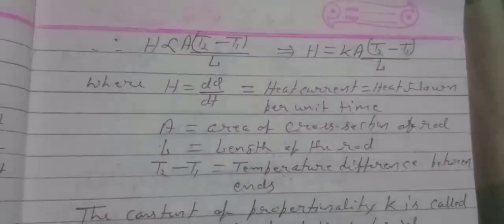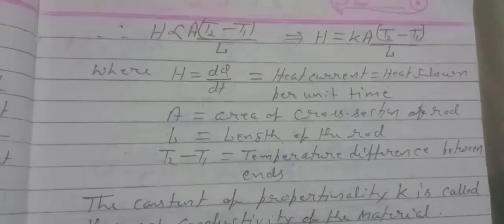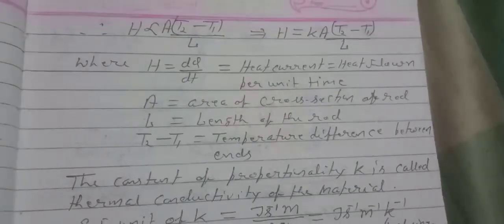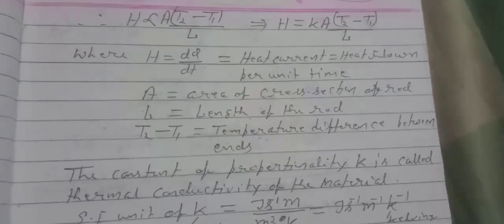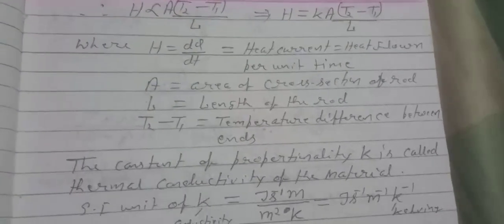Hence H equals K A (T2 minus T1) by L, where K is a proportionality constant called the thermal conductivity of the material. Here H equals dQ by dt, the heat current or heat flown per unit time. A is the area of cross section of the rod, L is the length of the rod, and T2 minus T1 is the temperature difference between the ends.